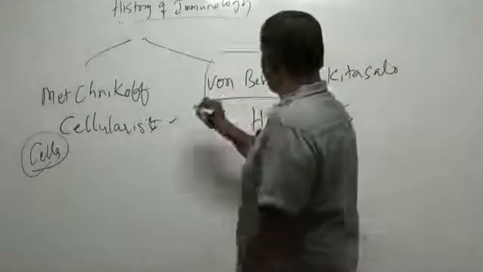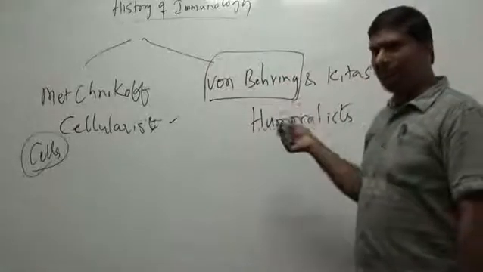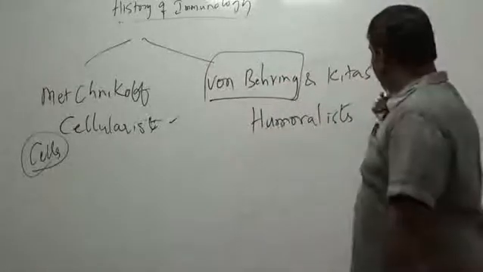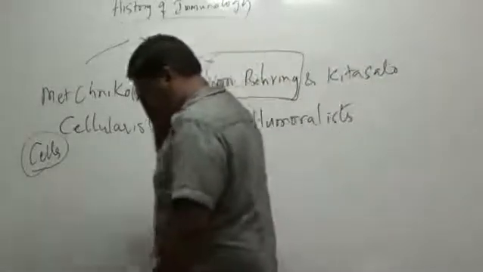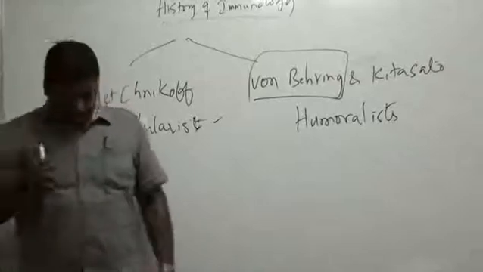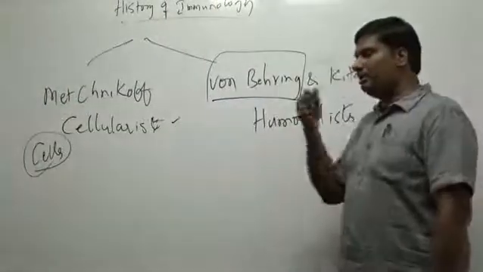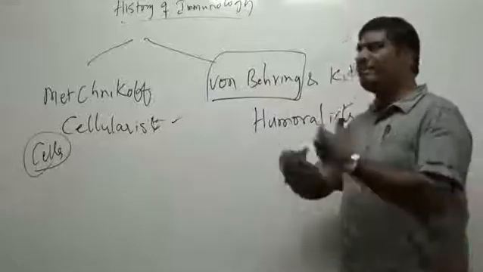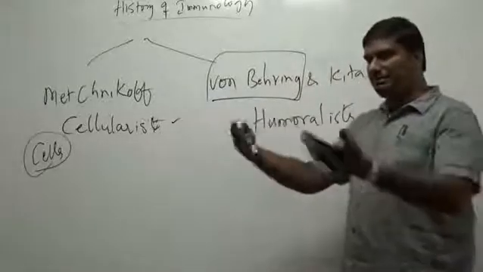This Von Behring is the one who developed the diphtheria antitoxin, for which he got the Nobel. He demonstrated that you don't need the cells. He collected the blood from a person who was infected with and recovered from diphtheria, and then injected it, first in animal experiments, not a person.